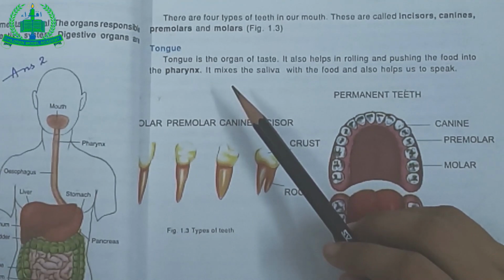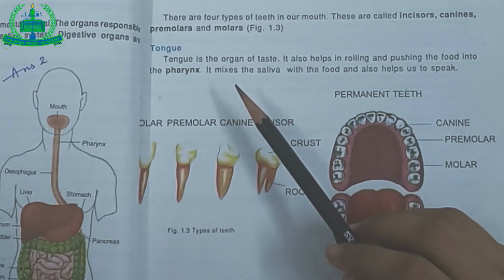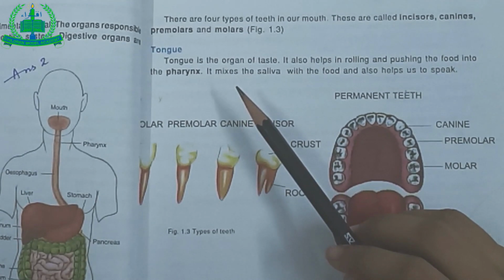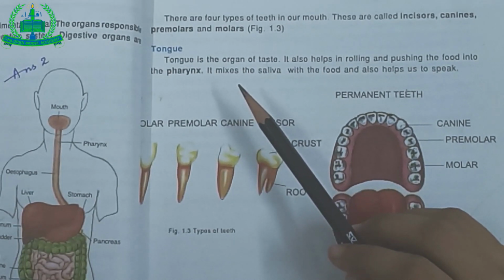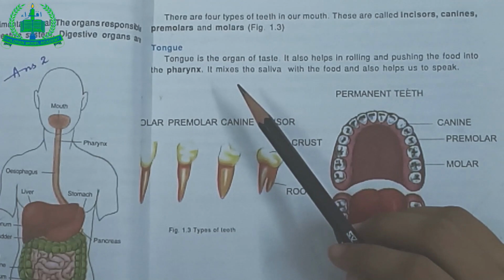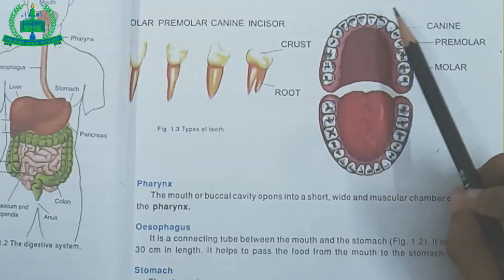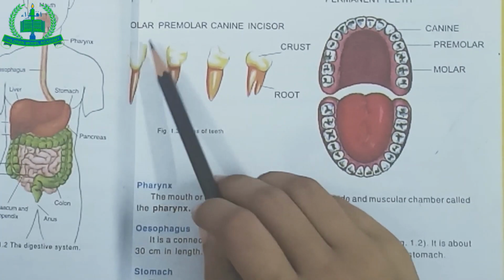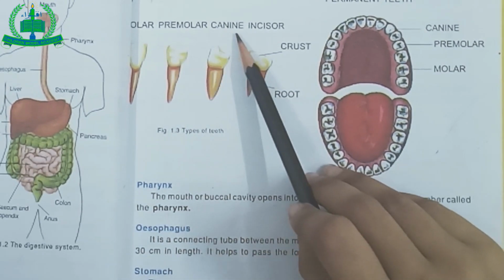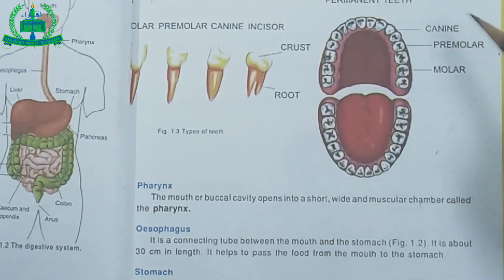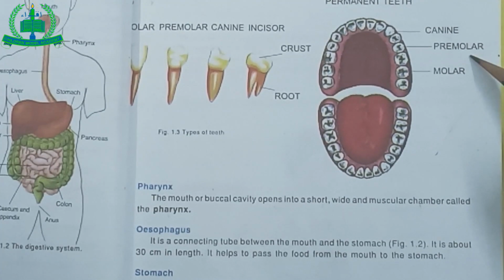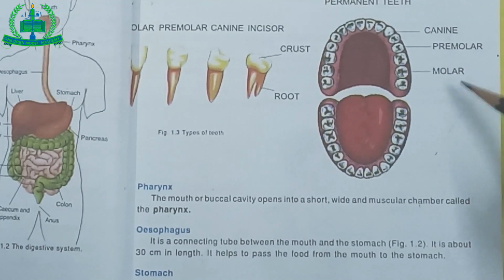Tongue. Tongue is the organ of taste. Tongue rolls the food in the mouth and pushes the food into the pharynx, and it also helps us to speak. Permanent teeth: molar, premolar, canine, incisor. Crown, root, canine, premolar, molar.